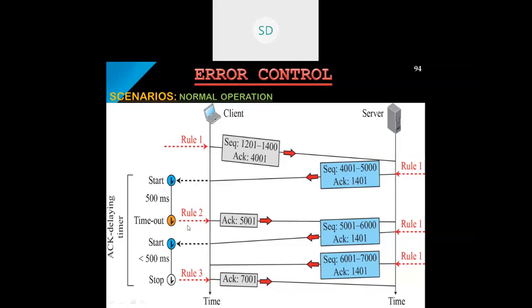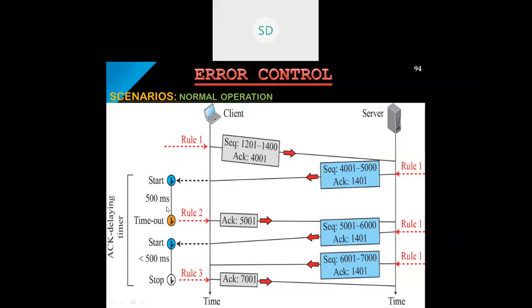It will wait for a particular time interval, say 500 milliseconds, just an example. After 500 milliseconds, a timeout occurs. If there is no data to be transferred within that 500 milliseconds, then rule 2 is applied. What is that rule 2?